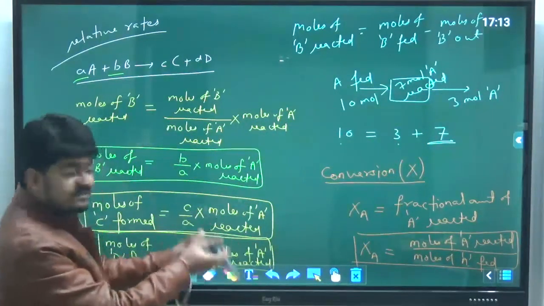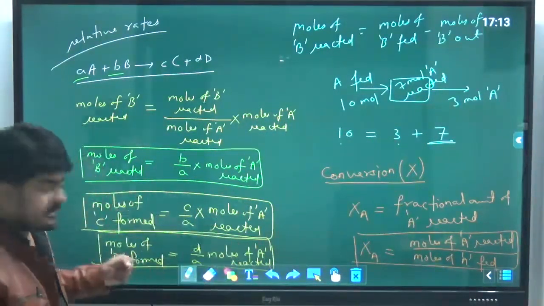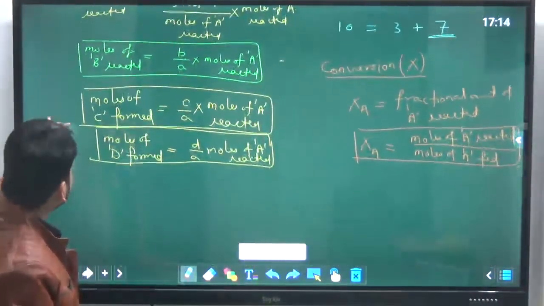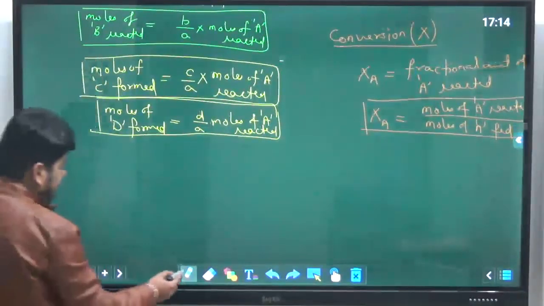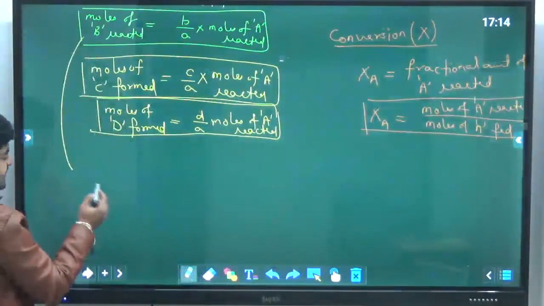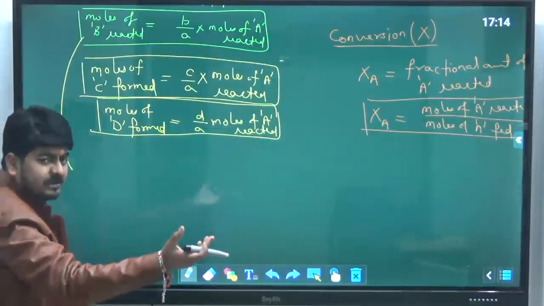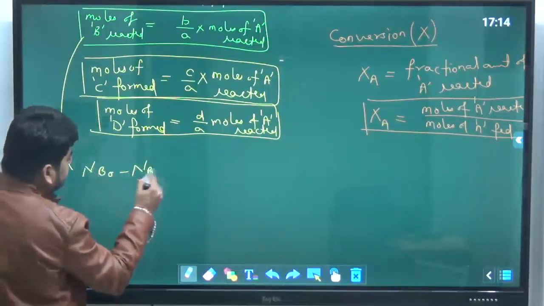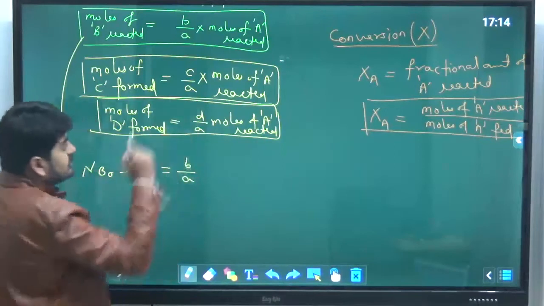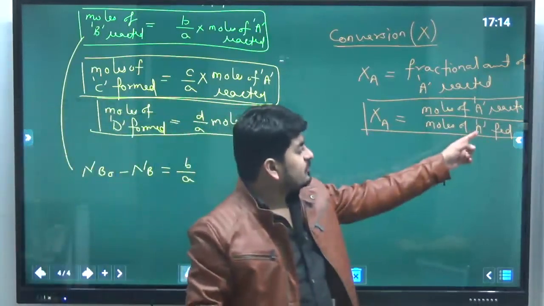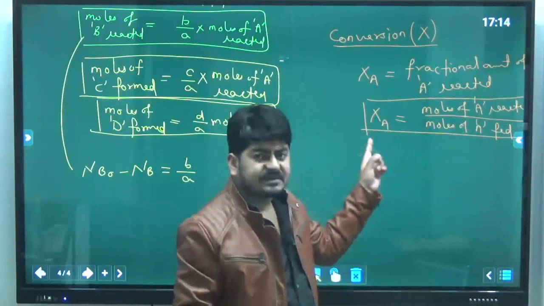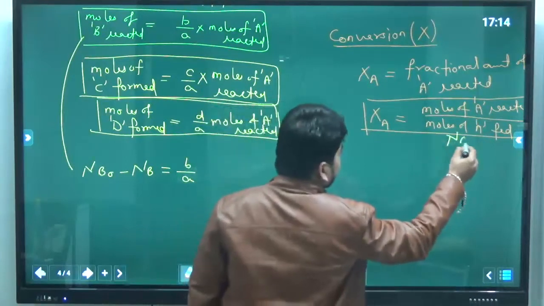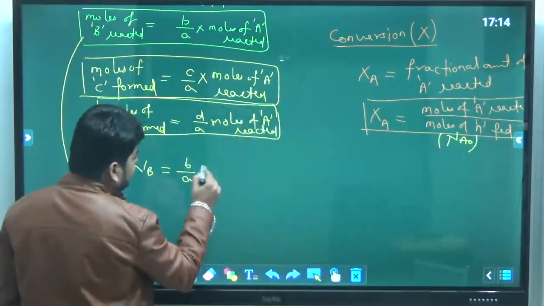And when we use these values here in these equations, you will get some mathematical mole balance values. So moles of B reacted can be represented as moles of B fed minus moles of B out. That means NB naught minus NB is equal to B by A times moles of A reacted. So from here you can say moles of A reacted is equal to fed into XA. Suppose we are sending NA naught moles of A. So it will be NA naught into XA.